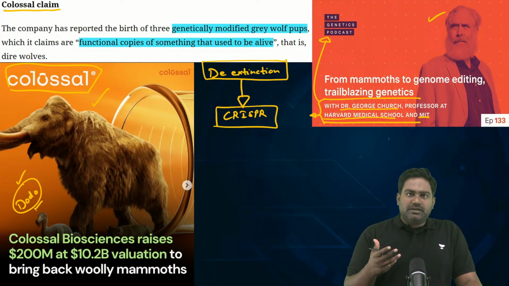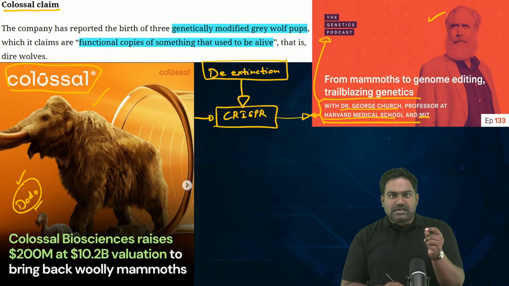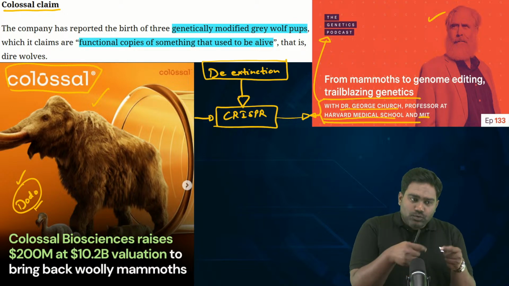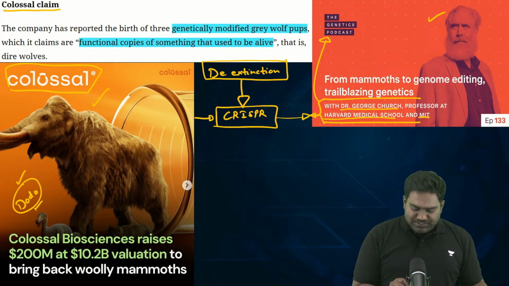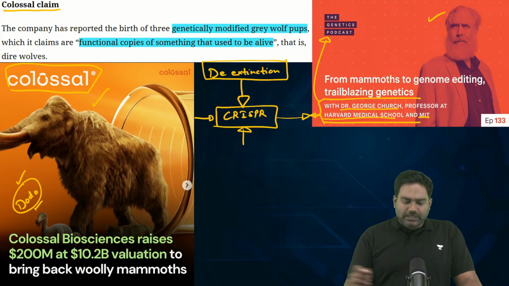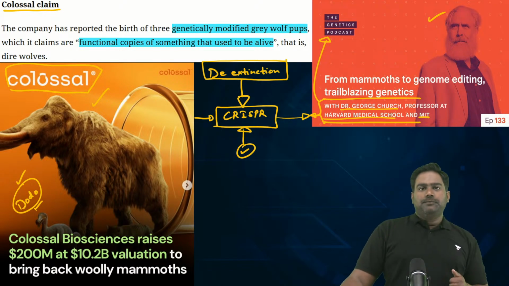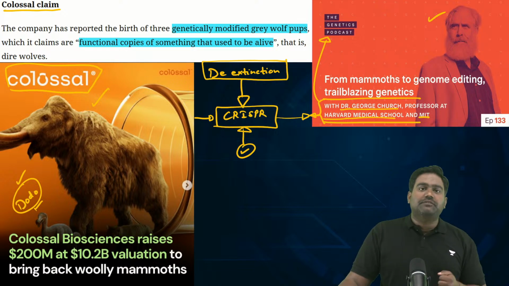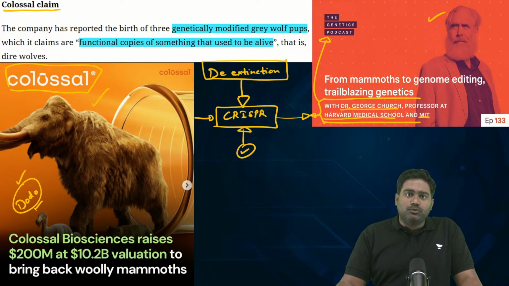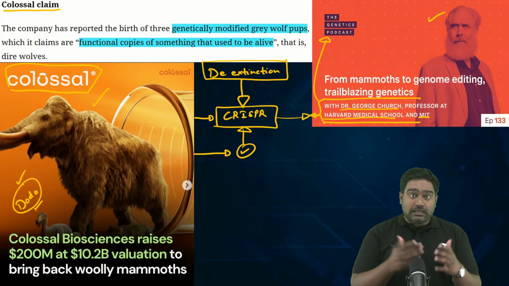CRISPR is a revolutionary gene editing tool through which you can make precise cuts in the genomic sequence and introduce desired traits to achieve the desired results. CRISPR technology in itself has been quite controversial, though it can be very beneficial and advantageous to bring out the right kind of crops with high productivity and bring out a revolution in the field of health and medicine to even prevent certain diseases.